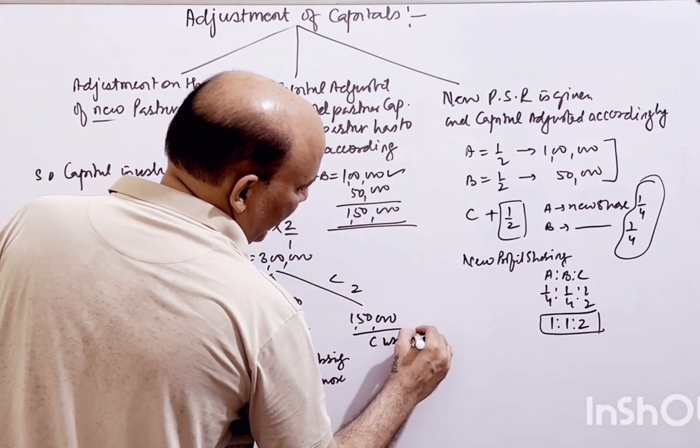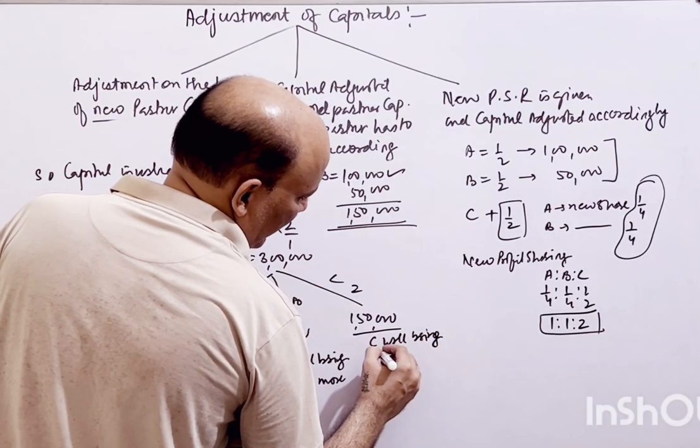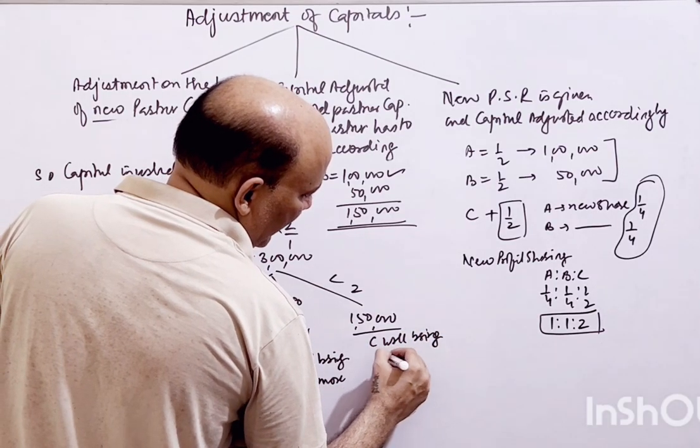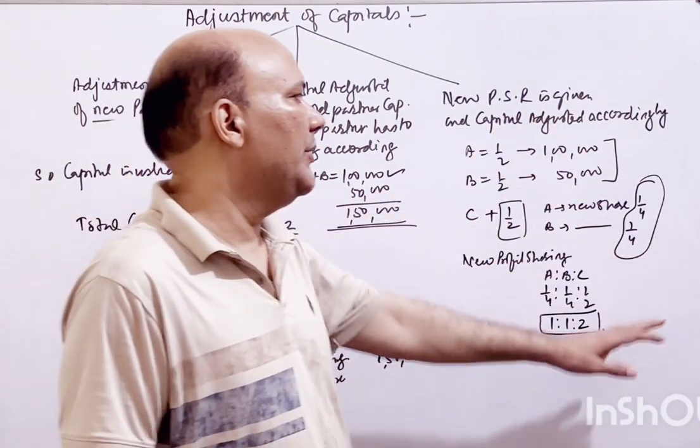C will bring 1,50,000. So this is on the basis of the new profit sharing ratio.